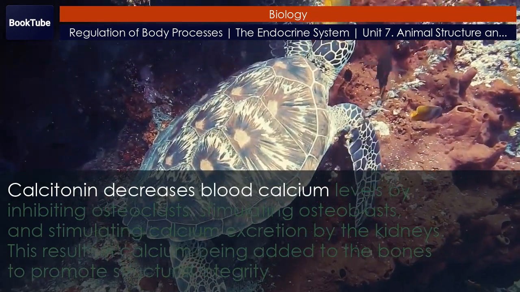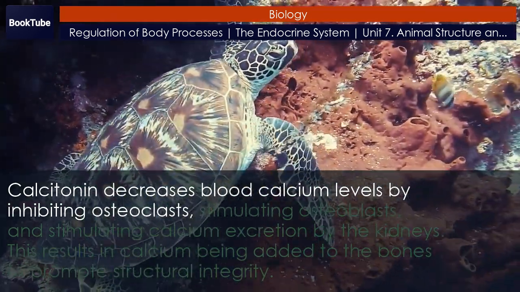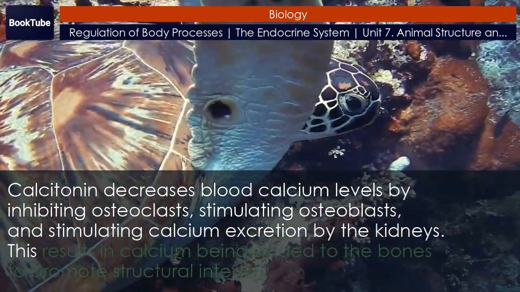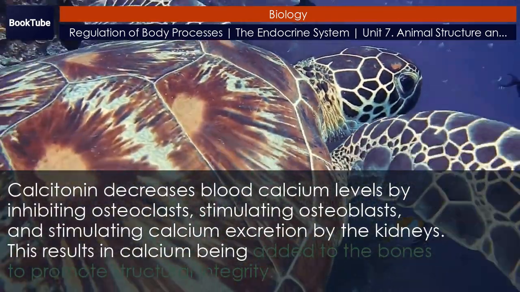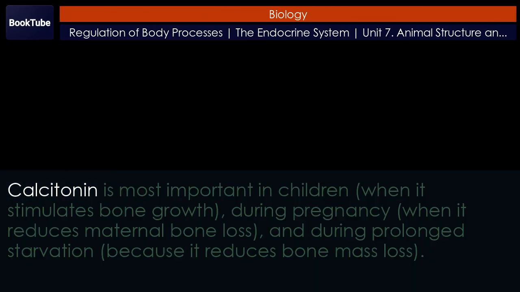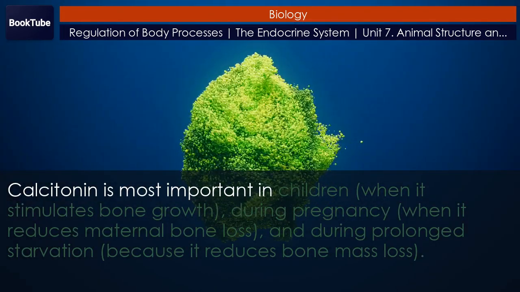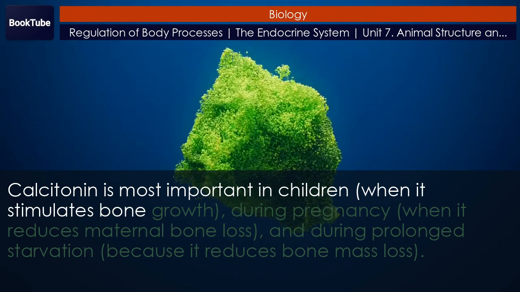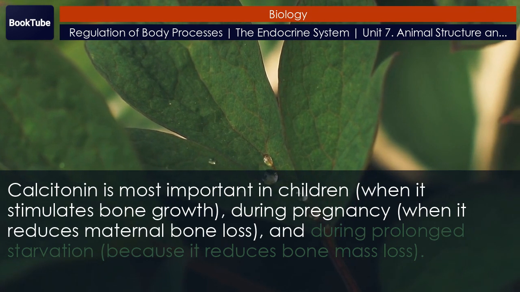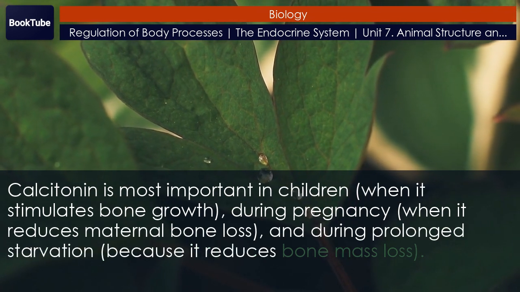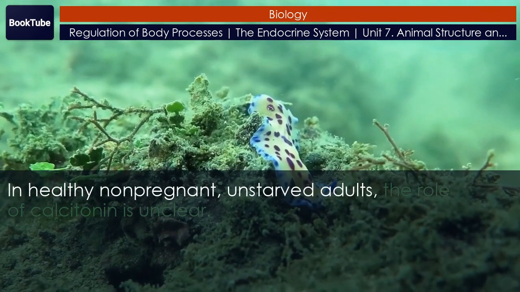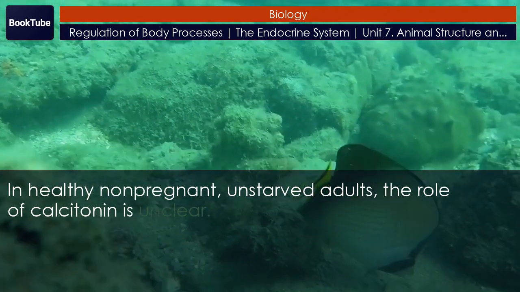Calcitonin decreases blood calcium levels by inhibiting osteoclasts, stimulating osteoblasts, and stimulating calcium excretion by the kidneys. This results in calcium being added to the bones to promote structural integrity. Calcitonin is most important in children when it stimulates bone growth, during pregnancy, when it reduces maternal bone loss, and during prolonged starvation, because it reduces bone mass loss. In healthy non-pregnant, unstarved adults, the role of calcitonin is unclear.